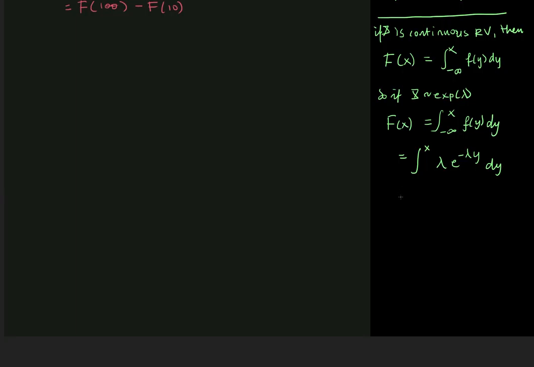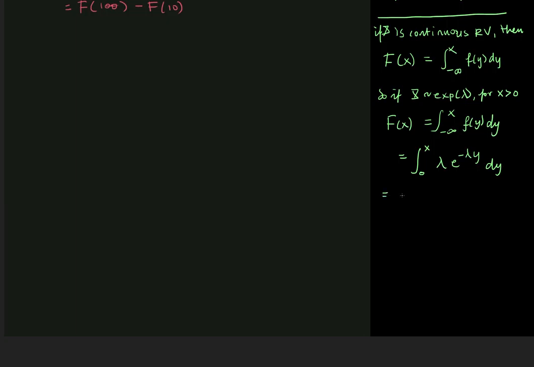But we have to think about what we put as the lower bound, because the density is greater than 0 only when y exceeds 0. So if x is exponentially distributed, then for x greater than 0 the distribution function is defined as such. Now what if x is smaller than 0? Well, then the distribution function is just 0, because we integrate the density from minus infinity up to something smaller than 0, and we just integrate 0. So it's only the case x greater than 0 that's interesting for us.